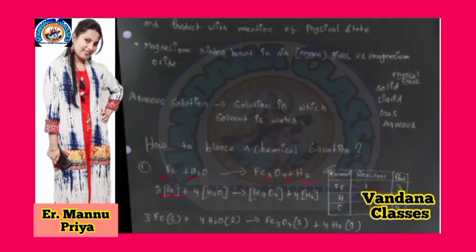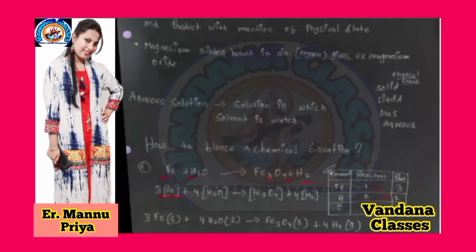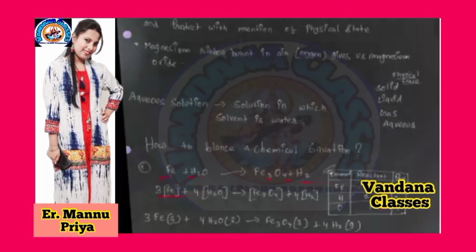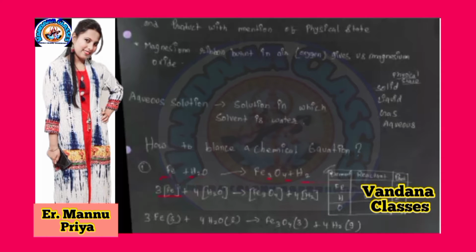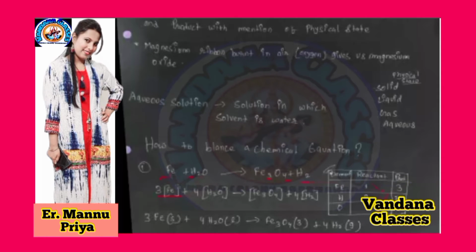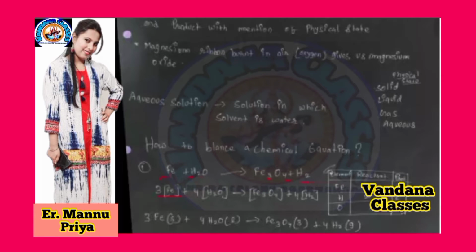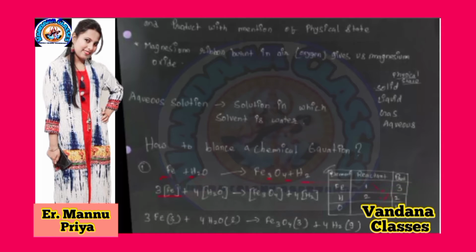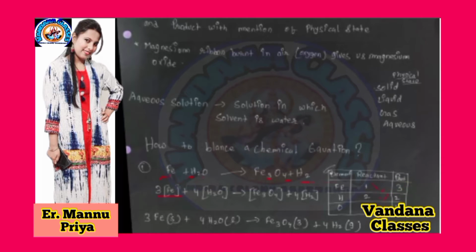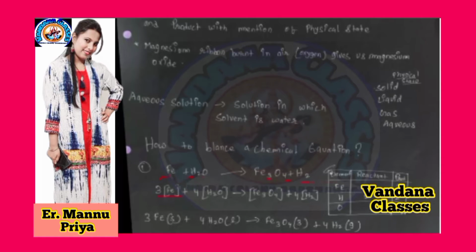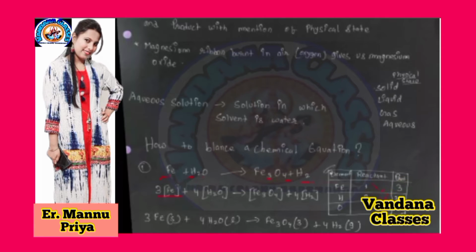Magnesium ribbon burned in air. Air means oxygen. If oxygen is present, then we can burn anything. If there is no oxygen, we can't burn anything. So air means oxygen. Magnesium ribbon burned in air gives us magnesium oxide. Aqueous solution is one in which the solvent is water. For example, sugar and water, we mix it, then we get a solution. This solution is known as an aqueous solution.